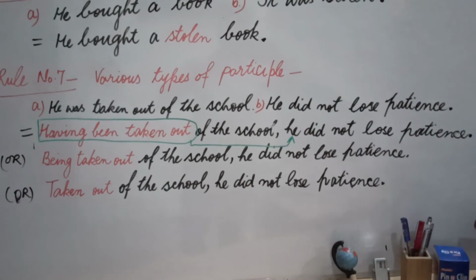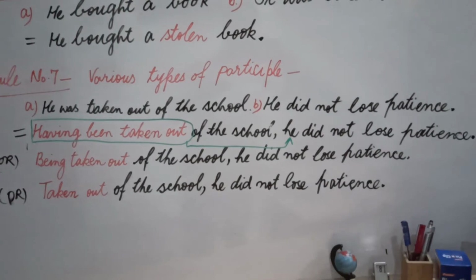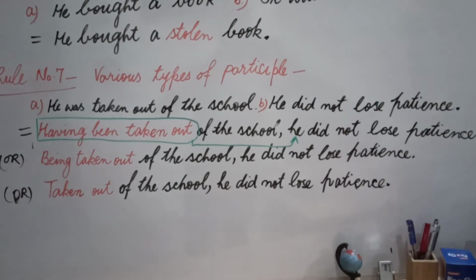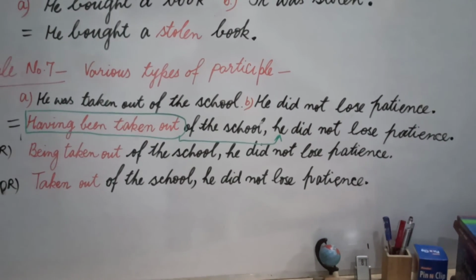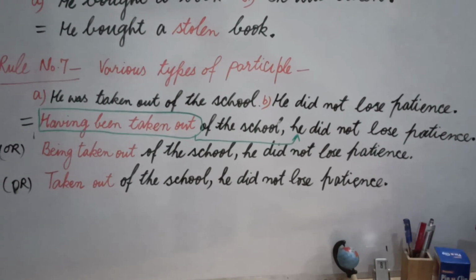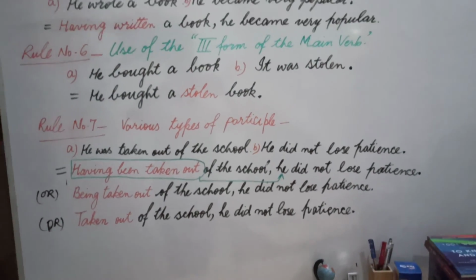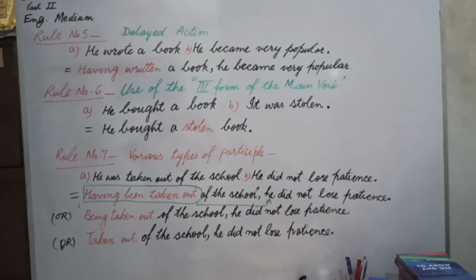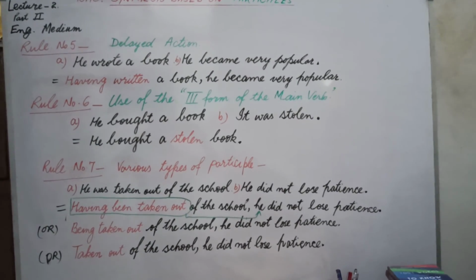And in participles, we use ing form and third form with having and third form without having. All these are qualities. If you find that you can express in any one of these three, you do. In this way, students, I hope you have come to know how to synthesize 2 or more sentences based on participles. Thanks.